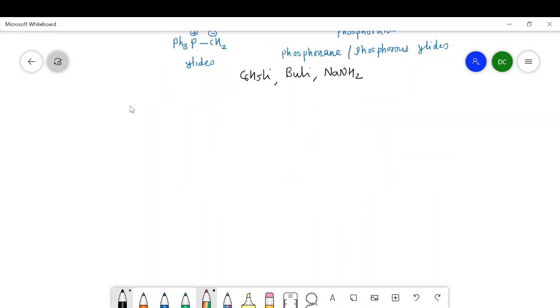The preparation of the Wittig reagent involves the reaction of a trialkyl or triaryl phosphine with an alkyl halide, here we take CH3Br, in presence of ether. The reaction of trialkyl or triaryl phosphine with alkyl halide generates this type of phosphonium salt, which is positively charged, and here it is negatively charged Br. It is called a phosphonium salt.